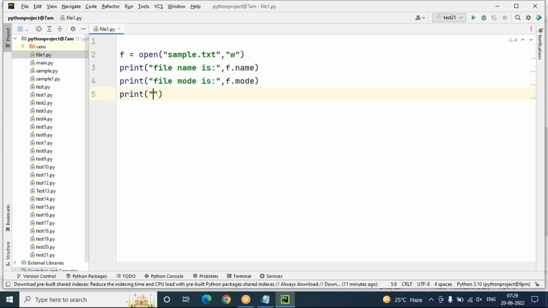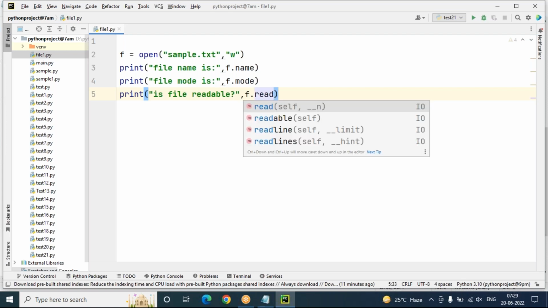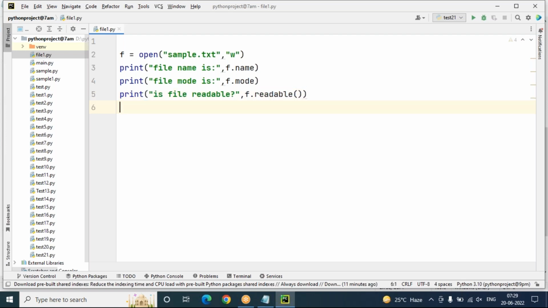Next, print is file readable, question mark, f dot readable method. Next, print is file writable, question mark, f dot writable method.